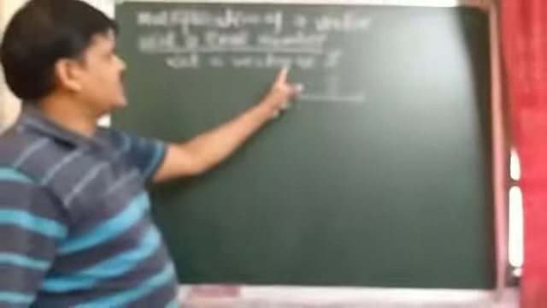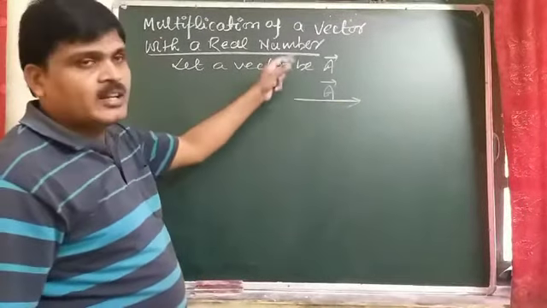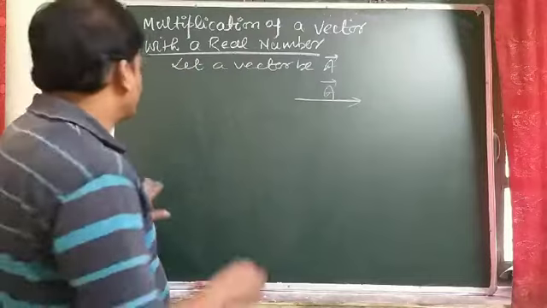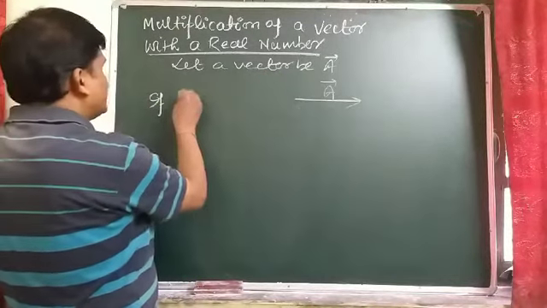When this vector is multiplied by any scalar, any real number which is positive or negative. So if vector A is multiplied by what?